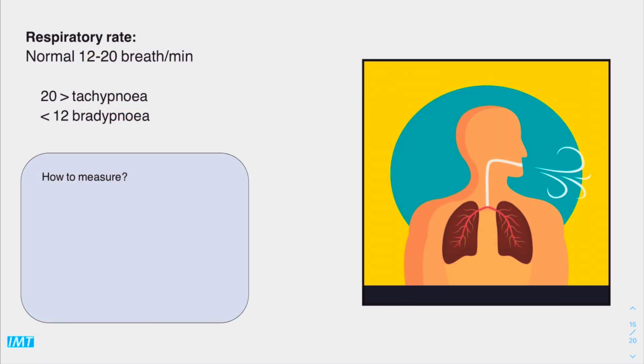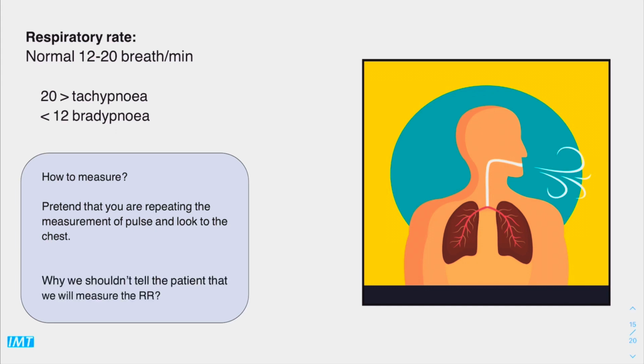Next vital sign to be obtained is the respiratory rate. Normal respiratory rate is from 12 to 20. More than that is tachypnoea, less than that is bradypnoea. So how can we measure it? Just pretend that you are repeating the measurement of the pulse and look at the chest and start counting. Okay, so why shouldn't we tell the patients that we will measure the respiratory rate? Because that may cause some elevation in the respiratory rate, which is uncontrollable.